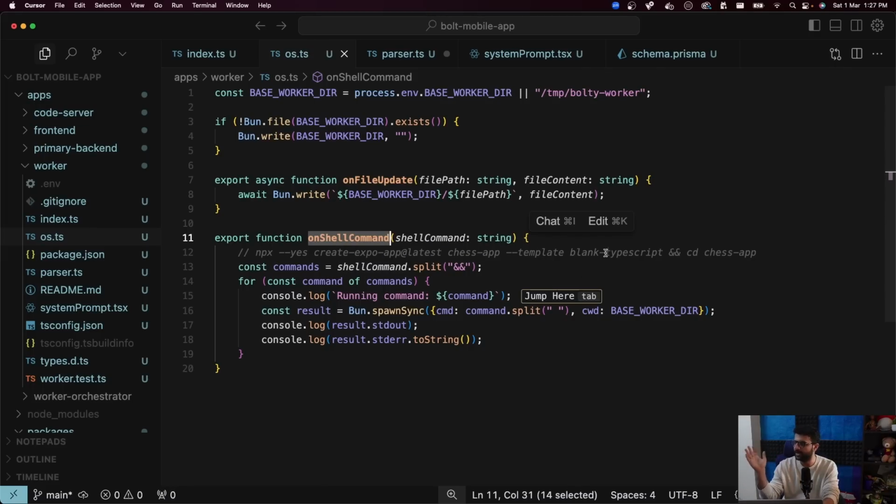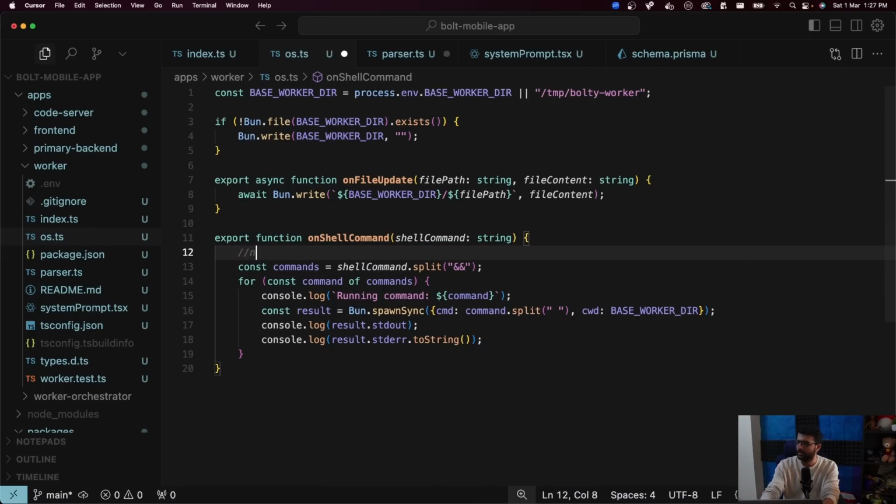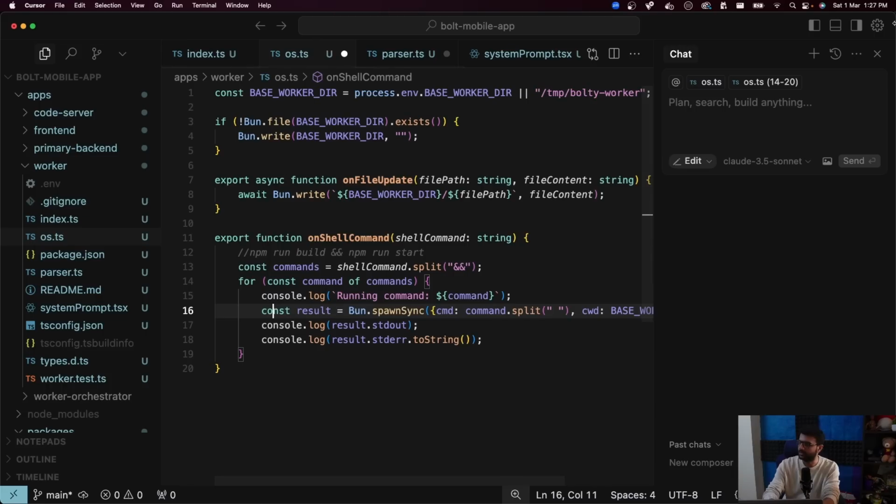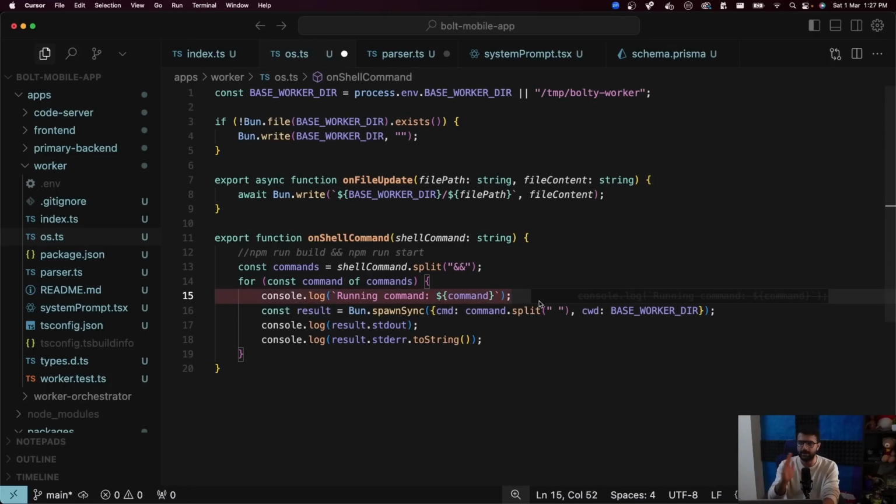sometimes these have multiple commands in it, for example npm run build and npm run start. So I split the commands by and, what is before the and and what is after the and. And then all of these commands are run one by one. I also log this, so I could clearly see in the logs that it was running the first command, running the second command, running the third command, like that. So in the end, you can forward this to the user as well, so the user knows what is happening.